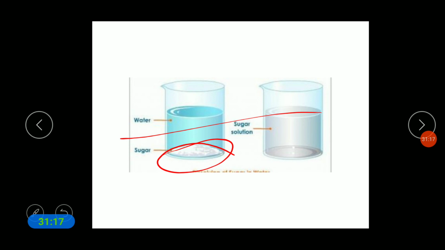When you continuously add salt to that water, the water cannot dissolve the salt in it. Instead, the salt remains at the bottom. So that is the condition of water which we call saturated.